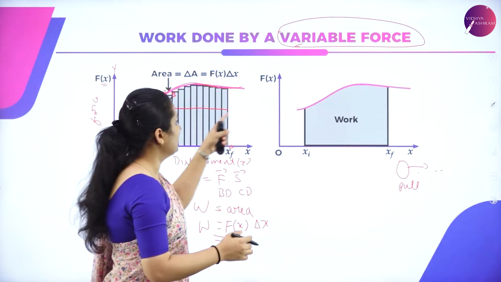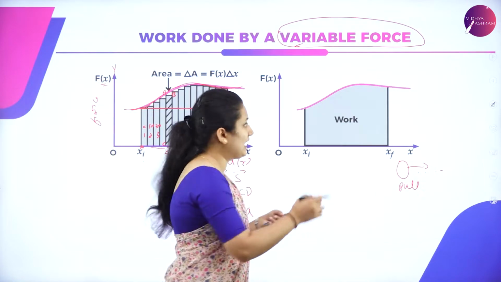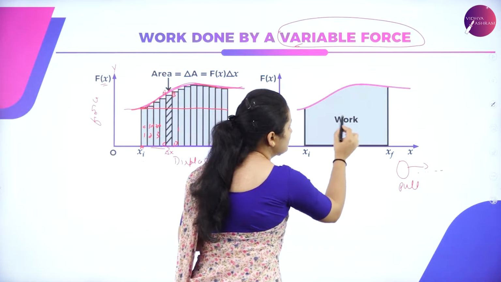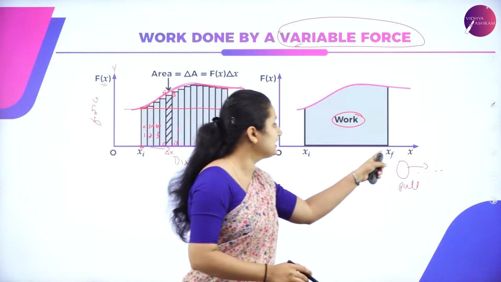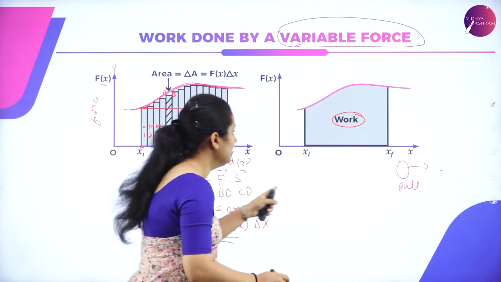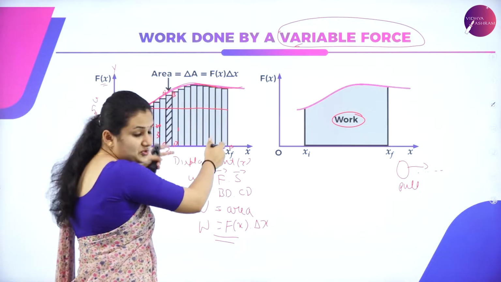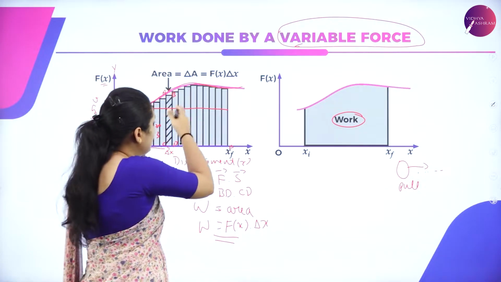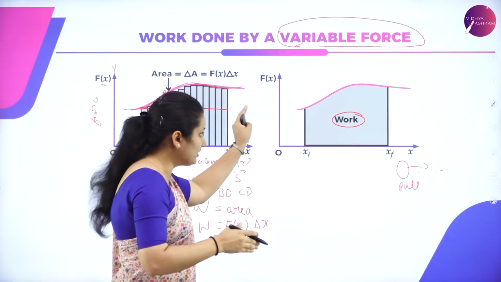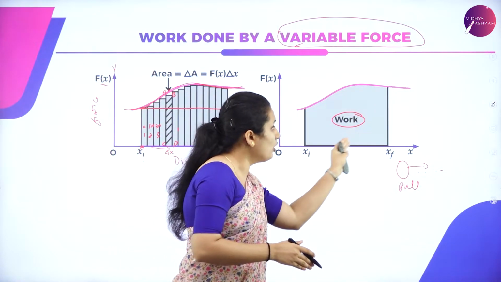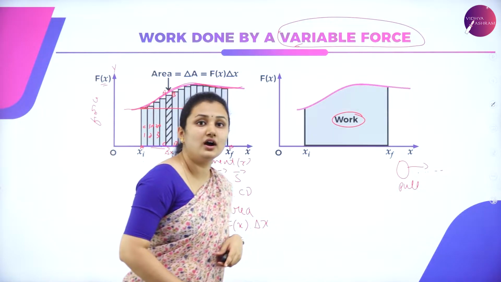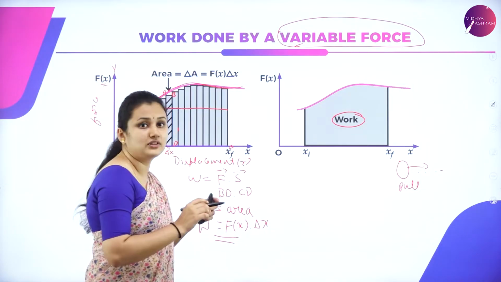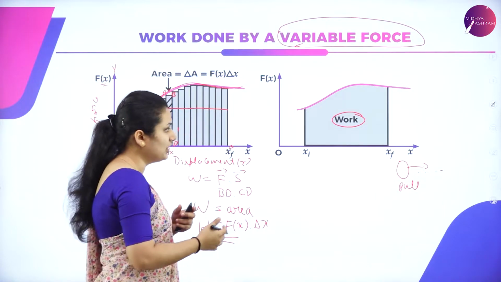So the area under the curve gives you the work done. From the initial position of displacement till the final position, you had many rectangular strips. If you remove all the rectangles, the total area under the curve gives you the work done on the object that is causing the displacement of the object.